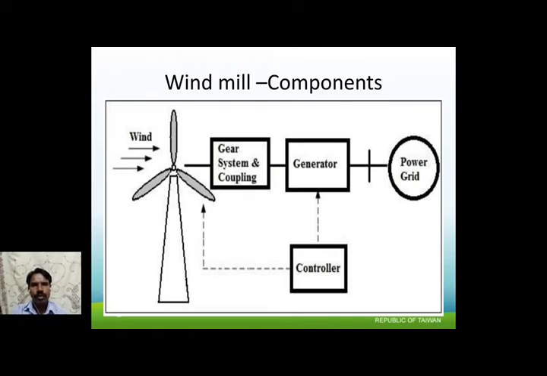The main components are the windmill, air system and coupling generator, along with some controller. The controller guides the windmill according to the position of wind direction. The power grid is connected externally through some electrical cable.